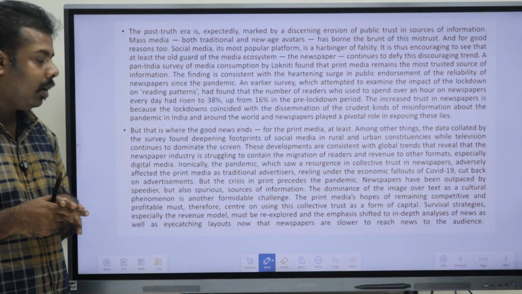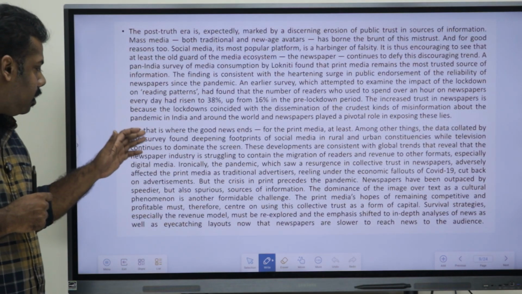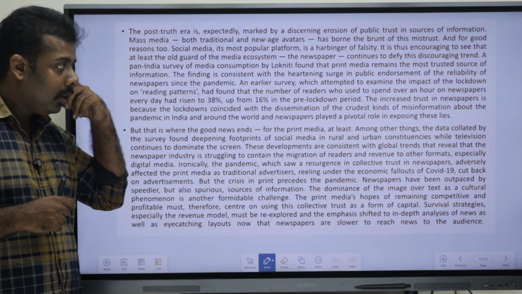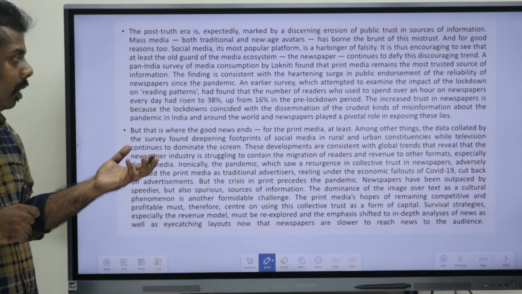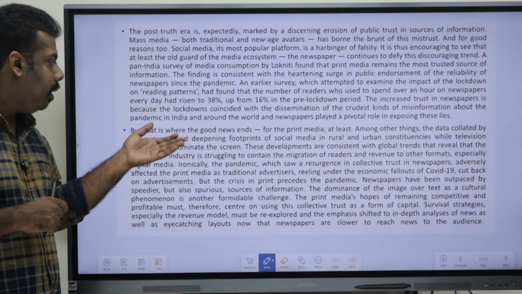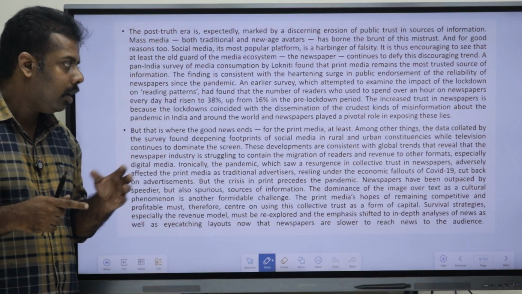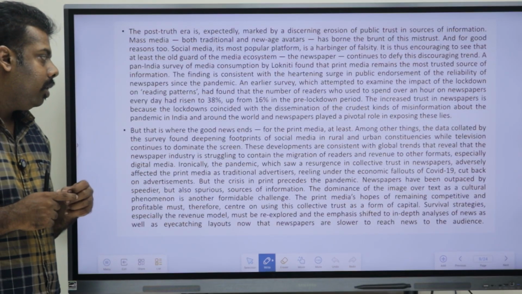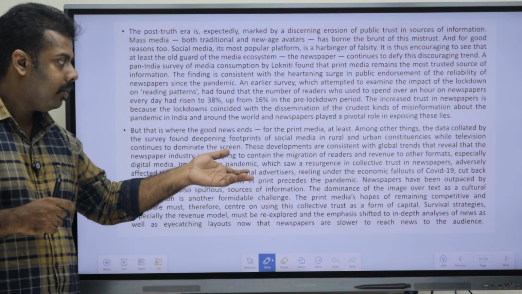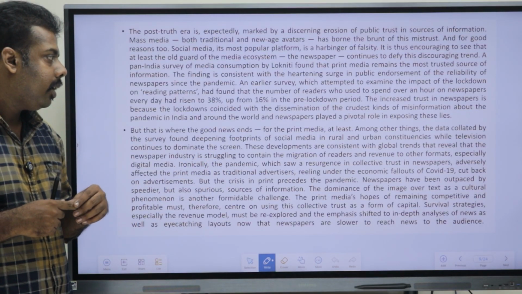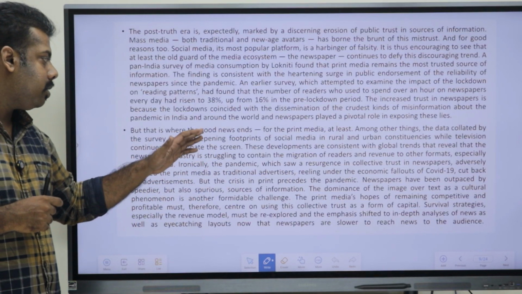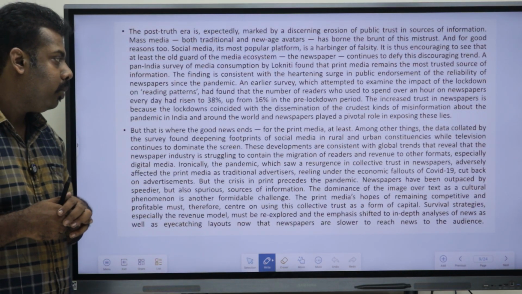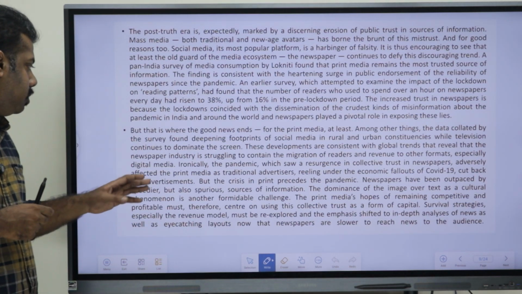In the second para, if you just read, that is where the good news ends for the print media at least. Among other things, the data collated by the survey found deepening footprints of social media in rural and urban constituencies, while television continues to dominate the screen. These developments are consistent with global trends that reveal that the newspaper industry is struggling to contain the migration of readers and revenue to other formats, especially digital media.